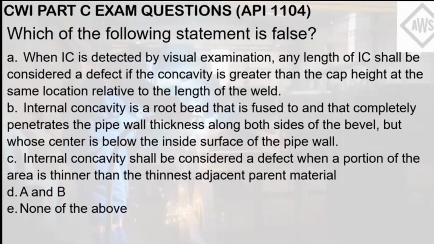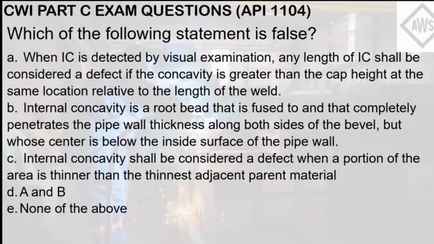So let me read it first. Letter A: when IC is detected by visual examination, any length of IC shall be considered a defect if the concavity is greater than the cap height at the same location relative to the length of the weld. Letter B: internal concavity is a root bead that is fused to and completely penetrates the pipe wall thickness along both sides of the bevel, but whose center is below the inside surface of the pipe wall.